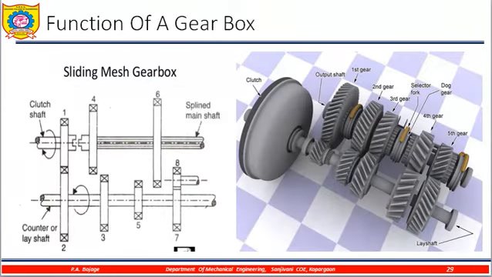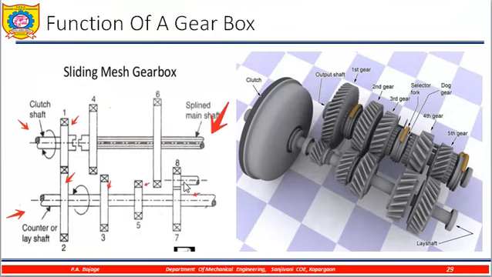Here you can see the sliding mesh gearbox. Now here you can clearly see the construction: this is the clutch shaft, this is the splined main shaft, and this is the counter shaft, and these are the gears. All these gears are attached.